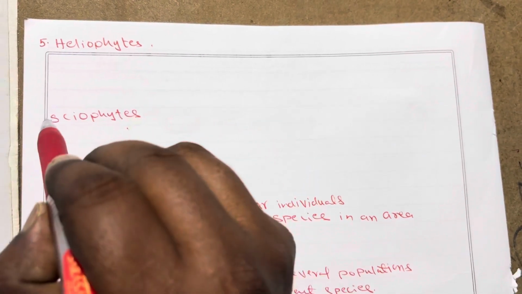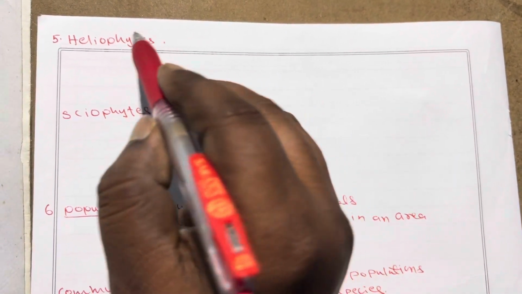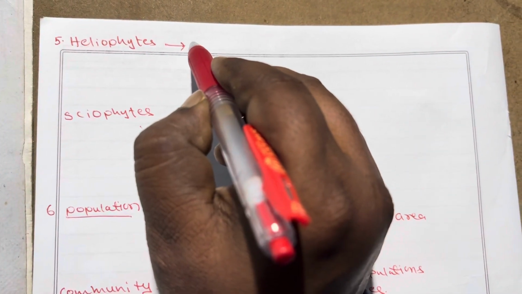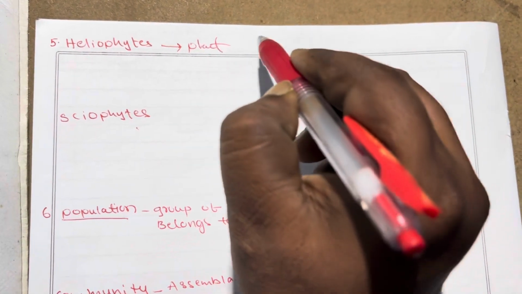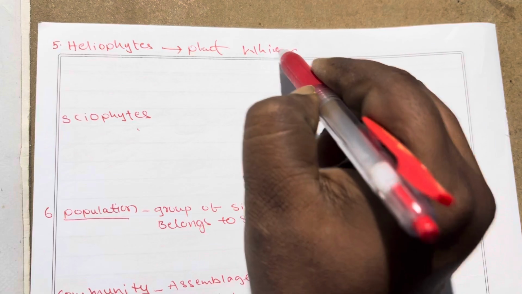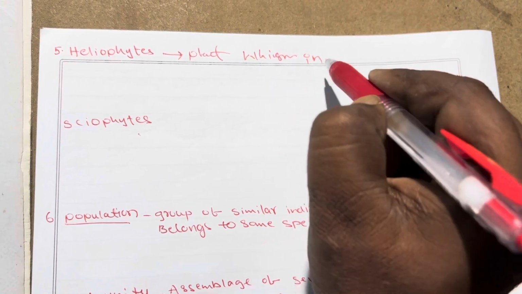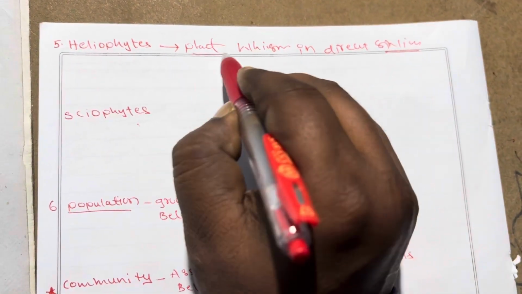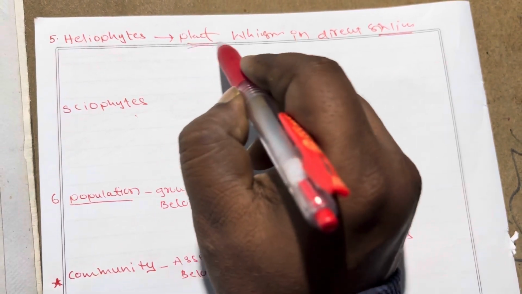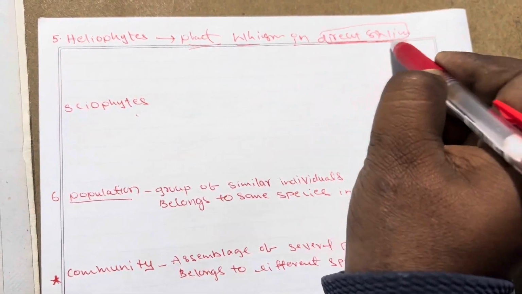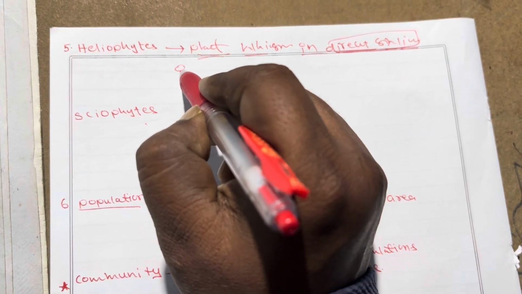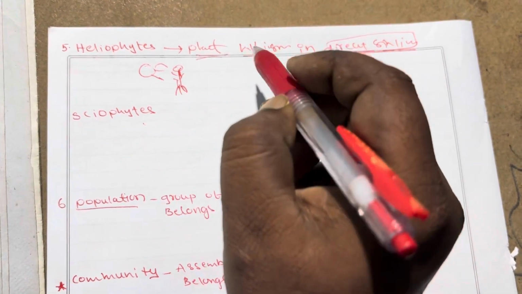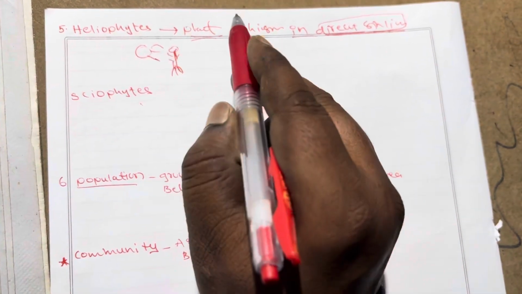Next, heliophytes and sciophytes. Define heliophytes and sciophytes, give examples. The plants which grow in direct sunlight. The plants which grow in direct sunlight are called heliophytes.